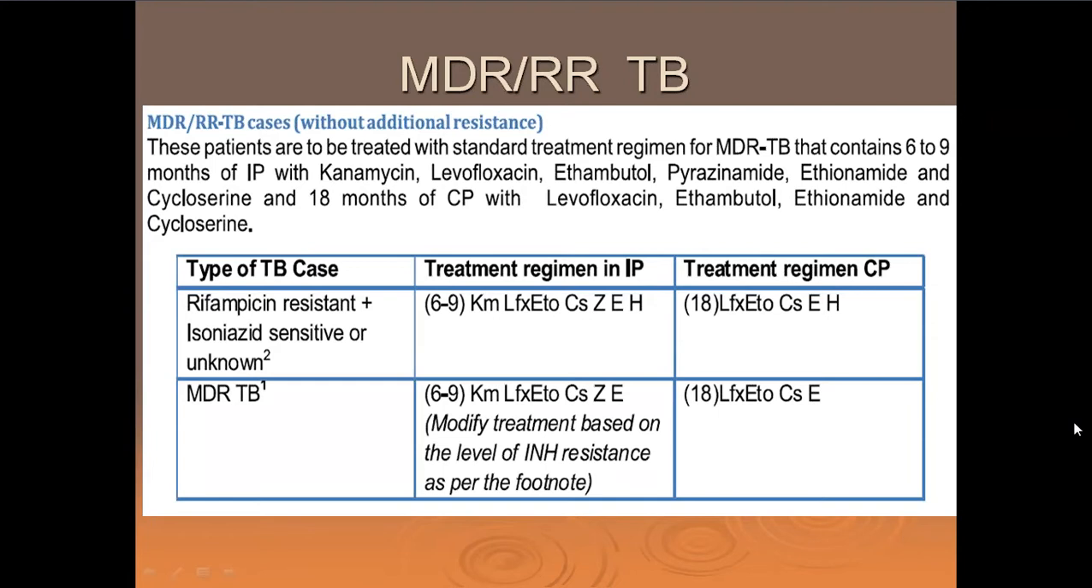I am sure you must be knowing by now what is RR and what is MDR, right? So rifampicin resistant plus isoniazid or INH sensitive is given 6 to 9 months of kanamycin, levofloxacin, ethionamide, cycloserine, then we have pyrazinamide and INH, right? Ethambutol, sorry, ETO is ethionamide, E is ethambutol. So please remember 6 to 9 months of 7 drugs to start with.